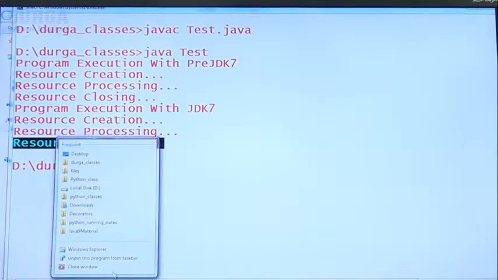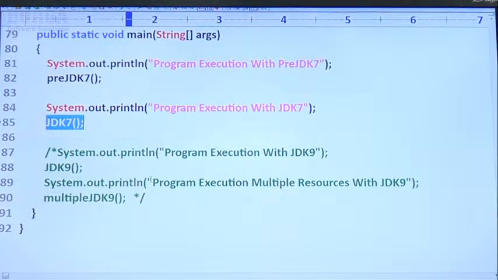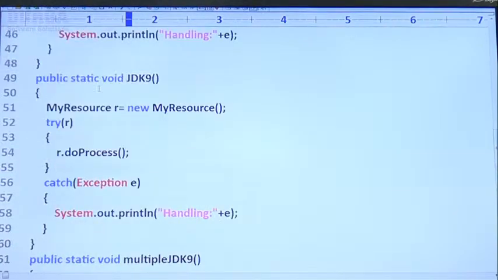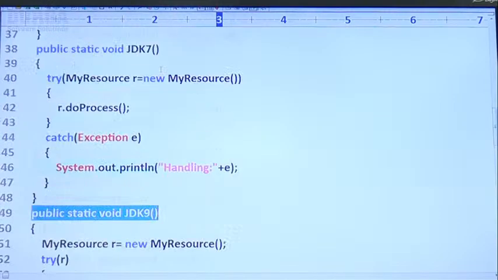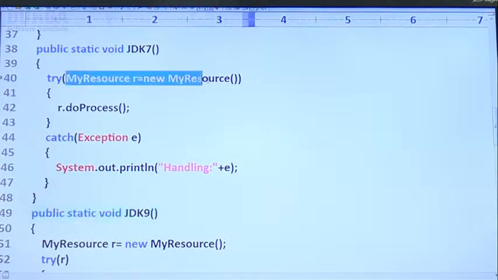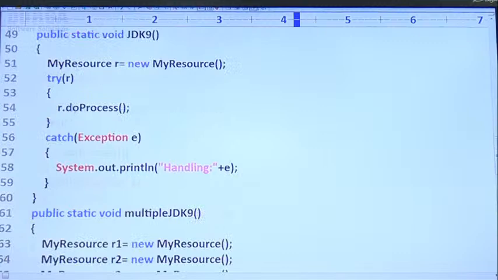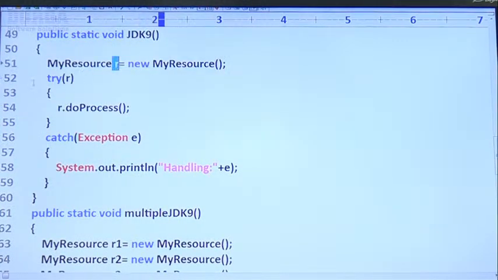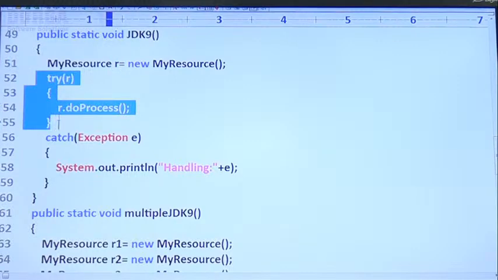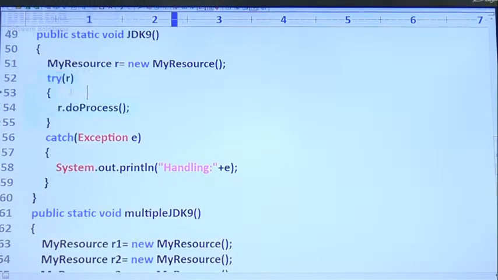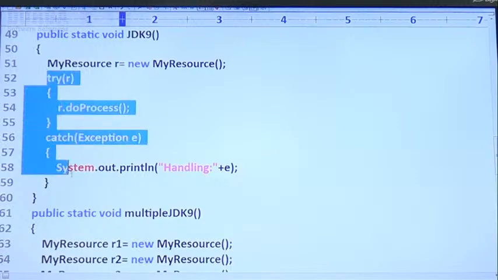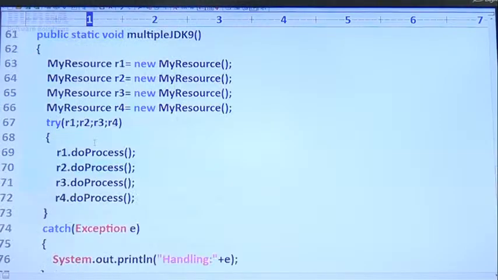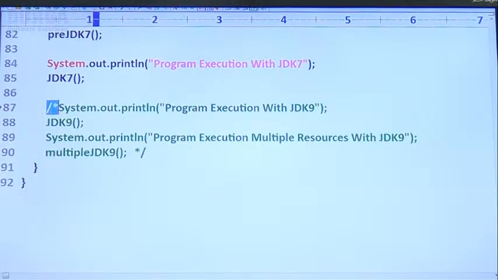Sir, next JDK9. What is the code, sir? Okay. Sir, in JDK7, we have to create the resource like this. But here, happily we can create the resource first and use the same reference variable inside the try block, and this resource will be closed automatically. Right? Sir, let me remove this comment.